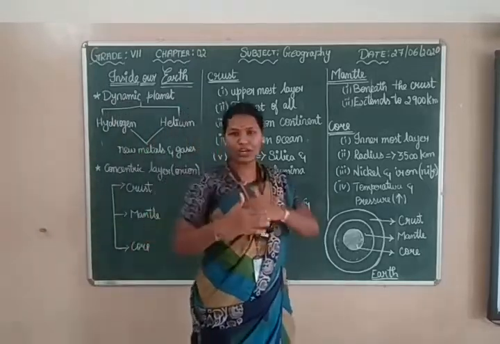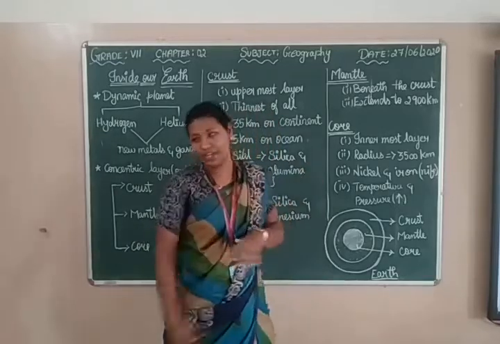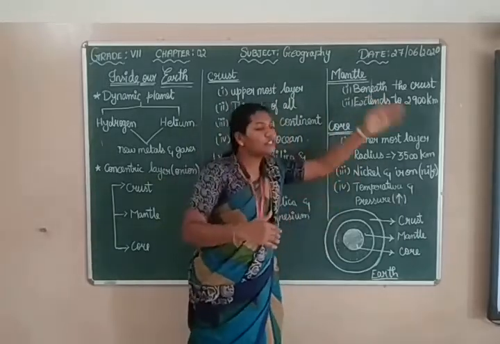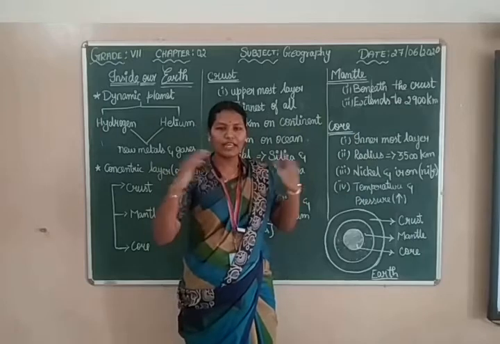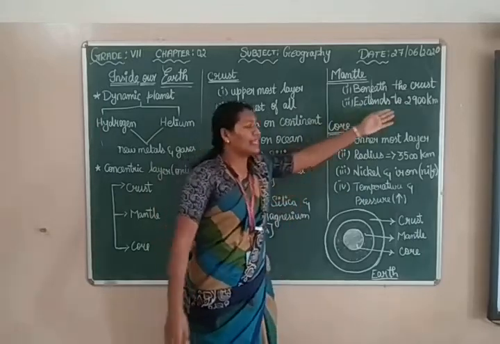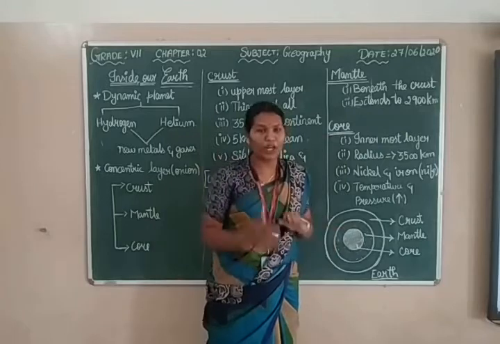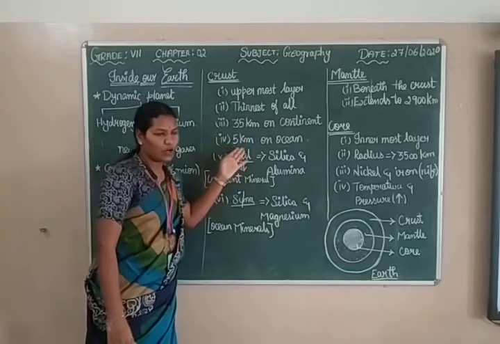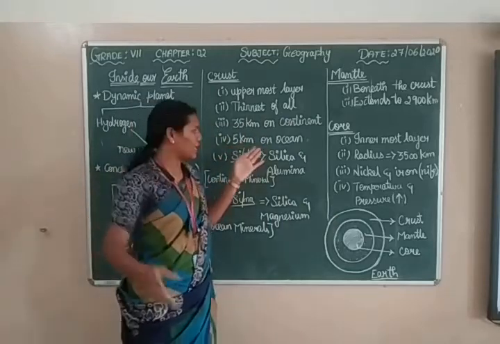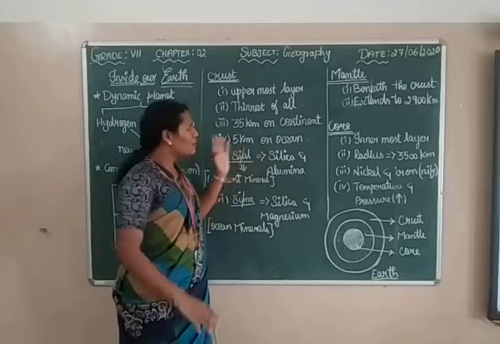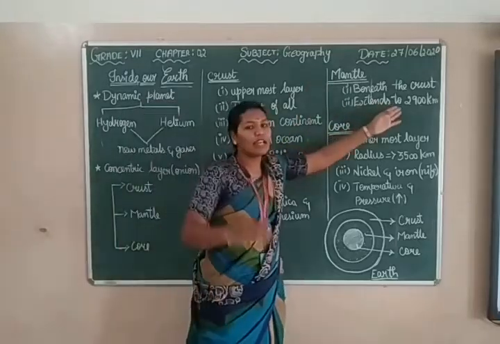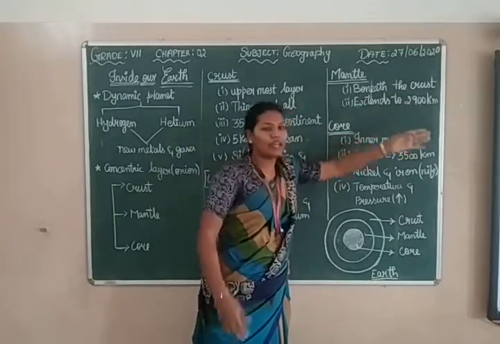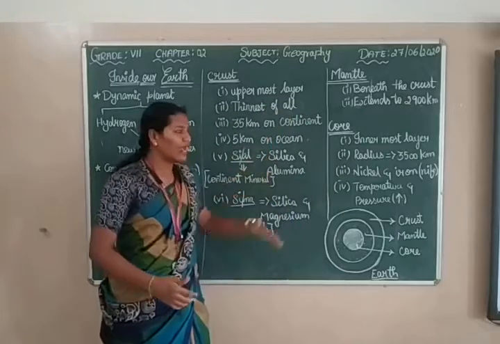Next, what is next to the crust? What is the next layer? That is the mantle. Mantle is the second layer, present beneath the crust. It extends up to 2,900 kilometers, whereas the crust is about 35 kilometers and 5 kilometers. Approximately, the whole crust we can say is 35 plus 5, 40 kilometers. But the mantle is the largest layer of the earth, which extends up to 2,900 kilometers.